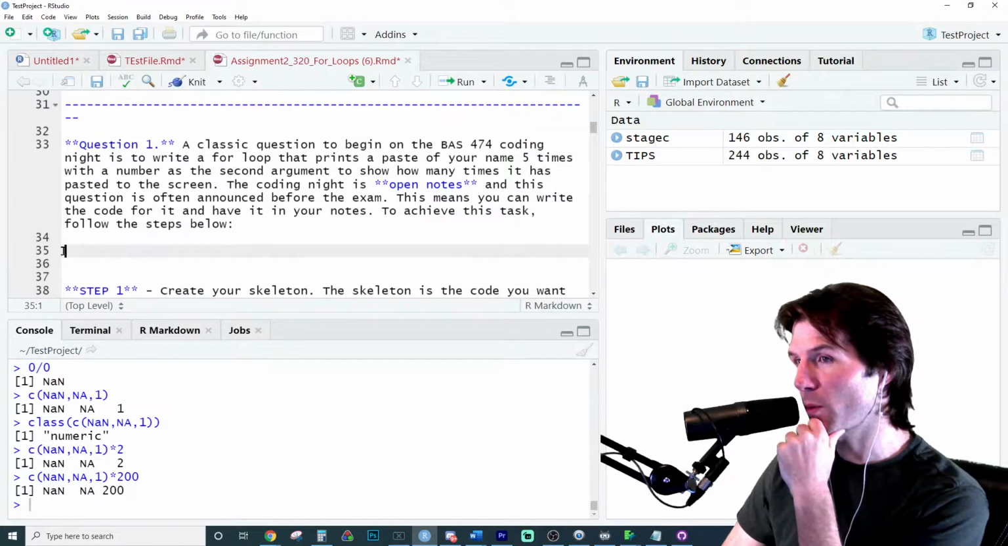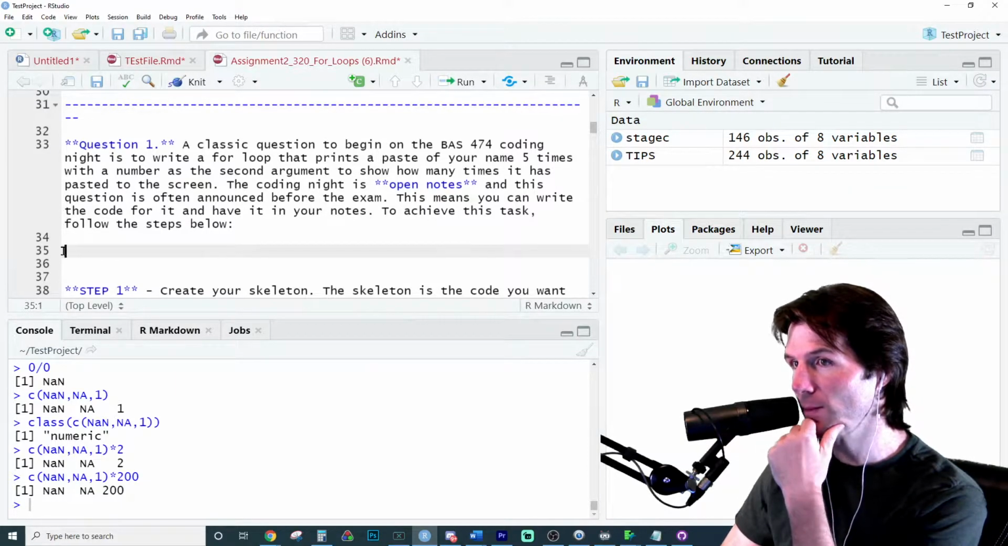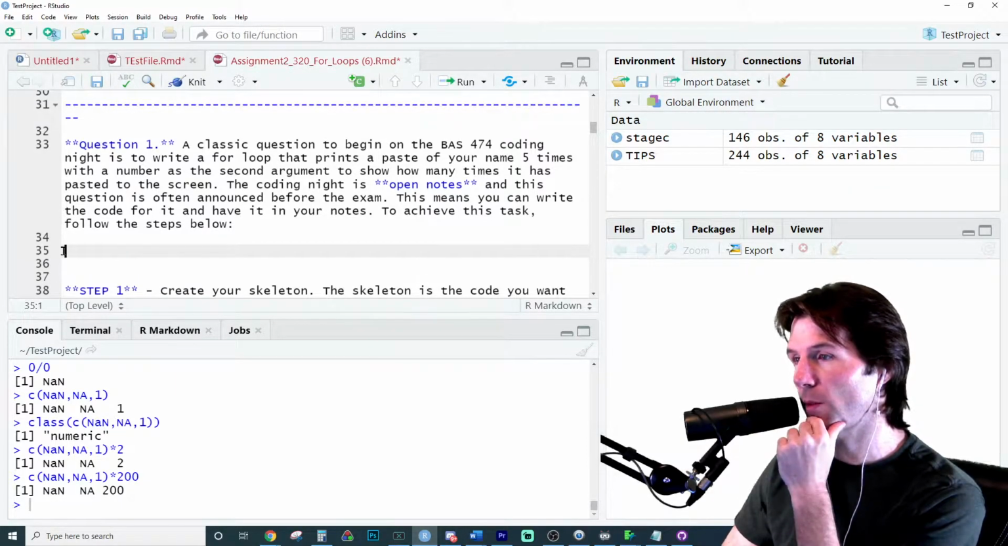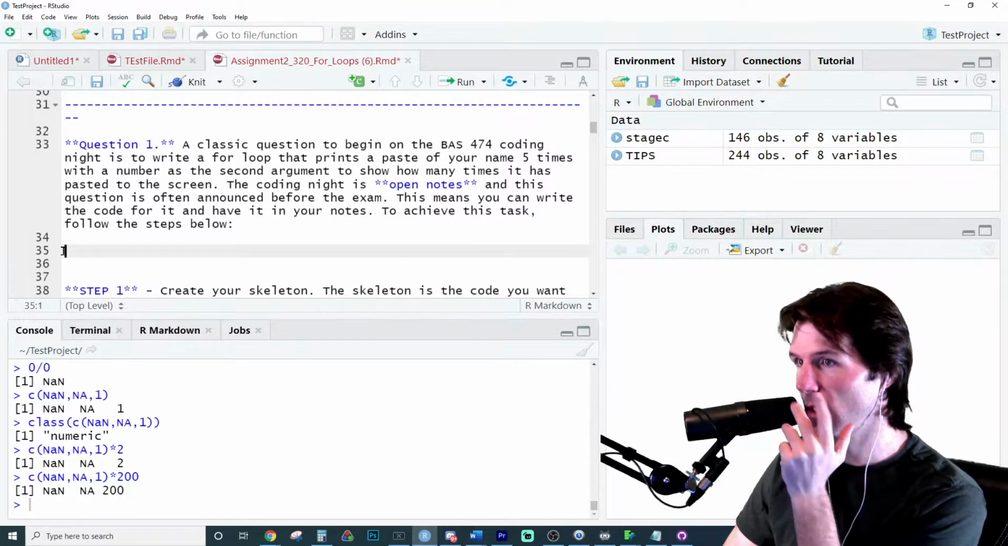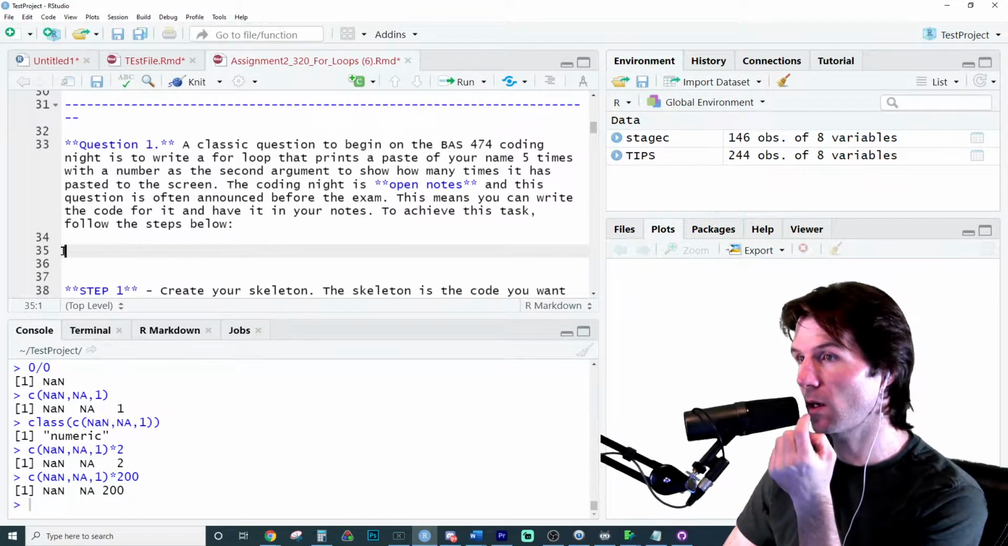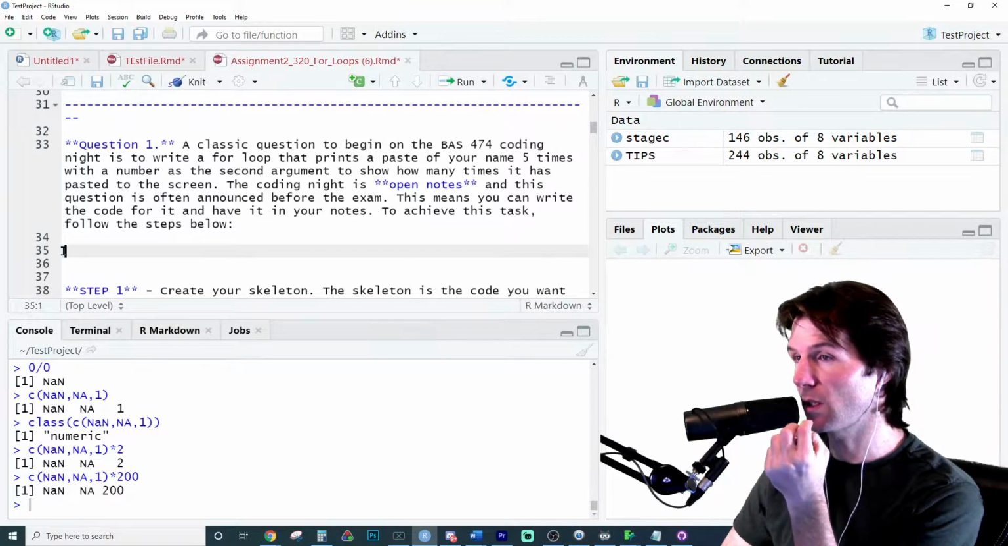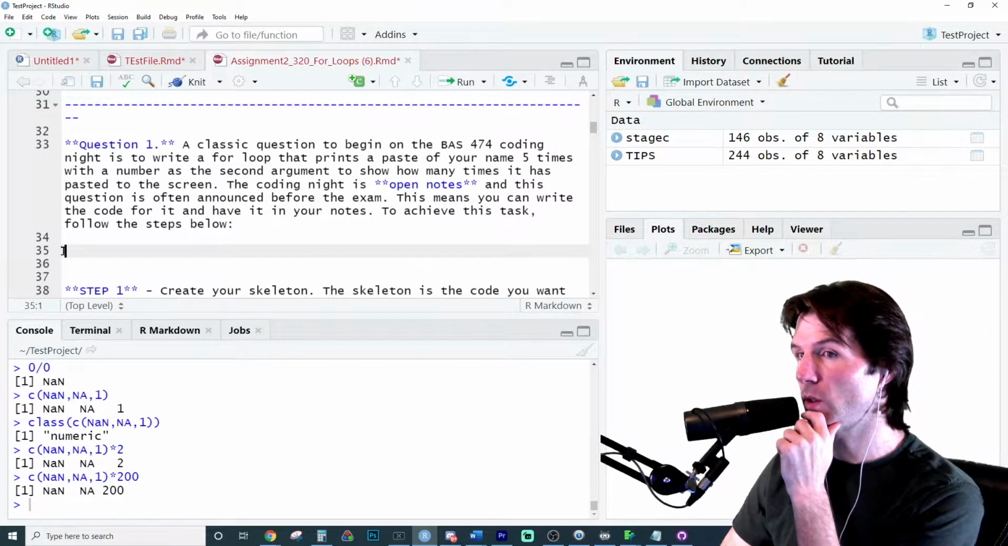Next: write a for loop that prints a paste of your name 5 times, with a number as the second number to show how many times it has pasted to the screen. The coding night is open notes. Very important right there. And this question is often announced before the exam. This means you can write the code out.